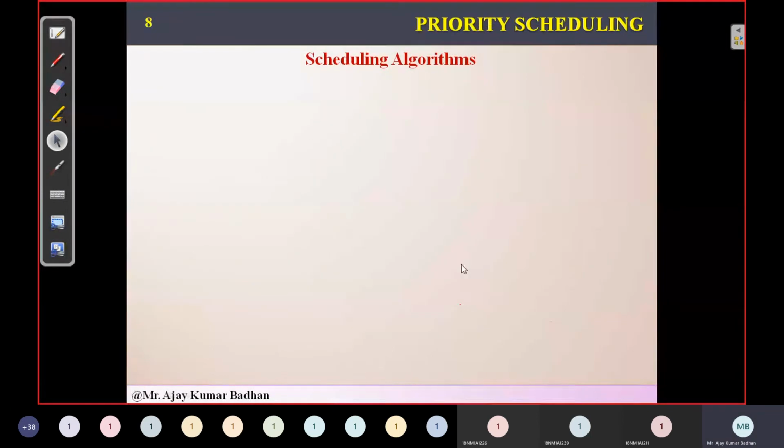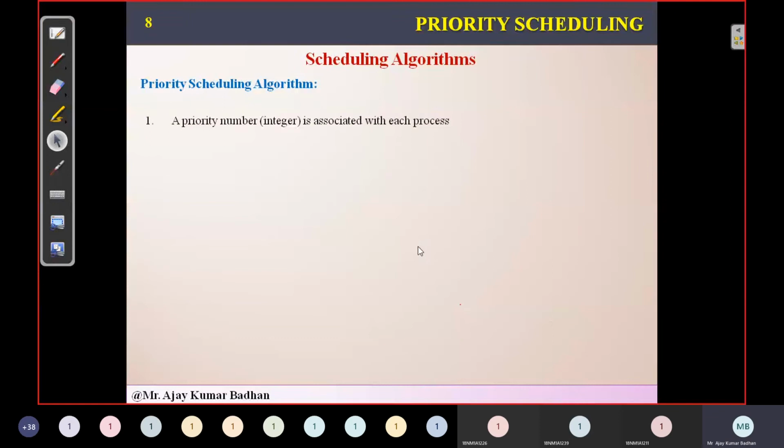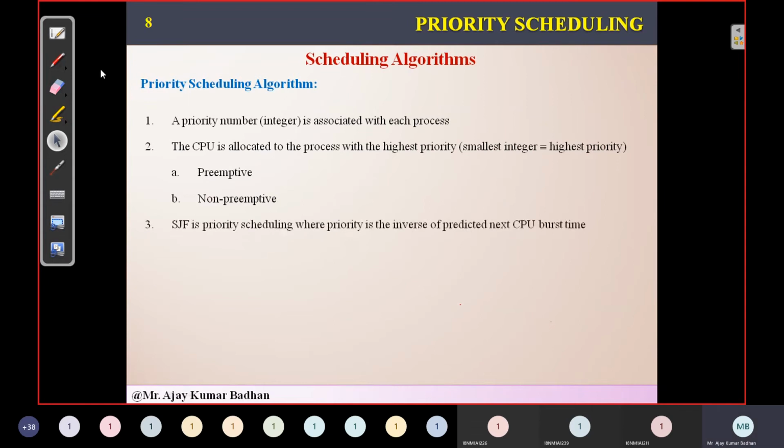The next one is priority scheduling. This is almost similar to SJF, but the reverse of it, meaning whichever has the highest priority will be allocated. This is also preemptive and non-preemptive, but mostly we'll use it for preemptive purposes because it's talking about priority.